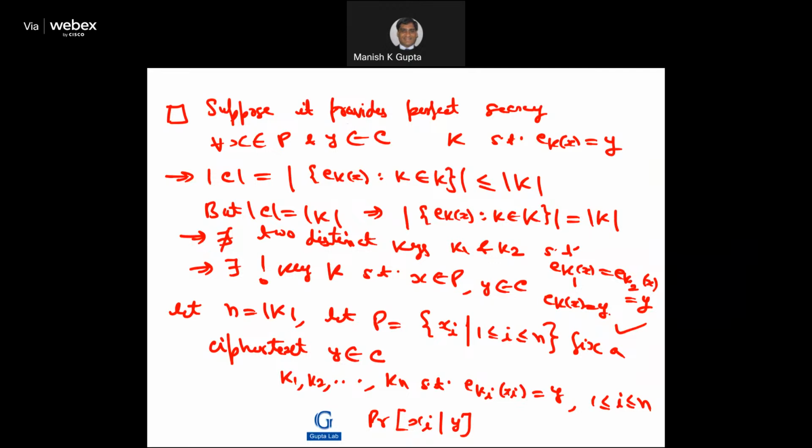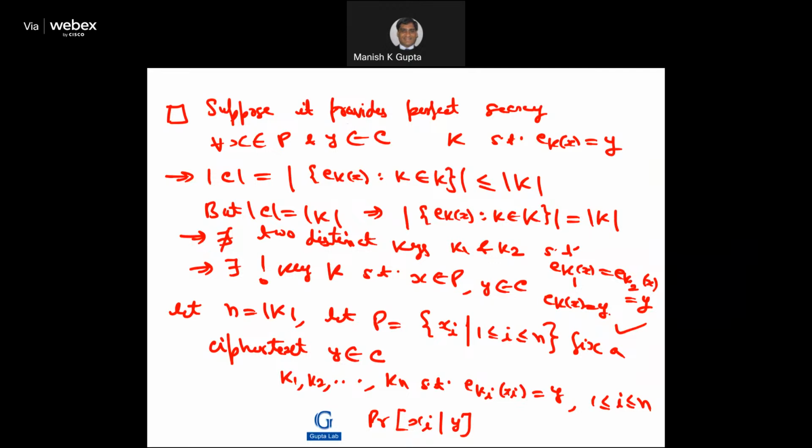This implies that the size of the set of ek of x such that k belongs to K is the same thing as the size of the key space. Once we have this, that means there do not exist two distinct keys k1 and k2 such that ek1 of x is the same thing as ek2 of x, equal to y, right? Because of this result, this implies that our key is unique. This implies that there is a unique key k such that x is in plaintext, y is in ciphertext, and ek of x equals y. Because of this fact, that the size of ek of x such that k is in K is equal to the size of the key space, our key is unique. Okay. So this is one part.